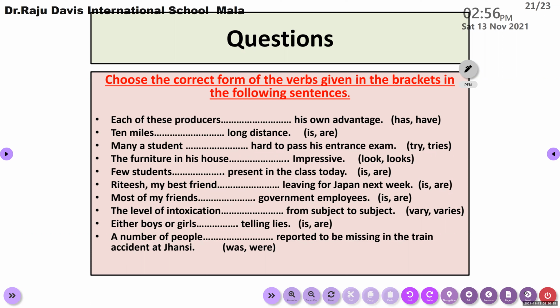A number of people dash reported to be missing in the train accident at Jhansi. These are the questions. Check the structure of the question. Check the subjects of the question and use appropriate concord, subject verb concord.